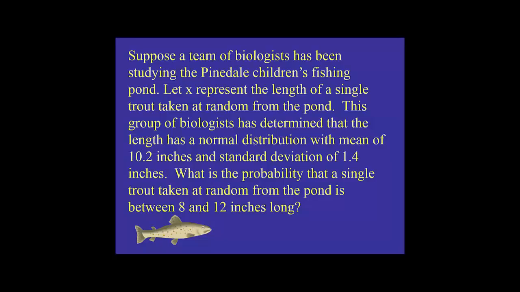Okay, so a couple things they tell us. They tell us it's a normal distribution. So we know the population is normal, so any sample size should be normal. They also tell us the mean of the population is 10.2 and the standard deviation is 1.4. Okay, so the question then is, what's the probability that if I grab a single fish that it's somewhere between 8 and 12? Well, that's a norm CDF function again, so we're going to go to the calculator and figure that out.